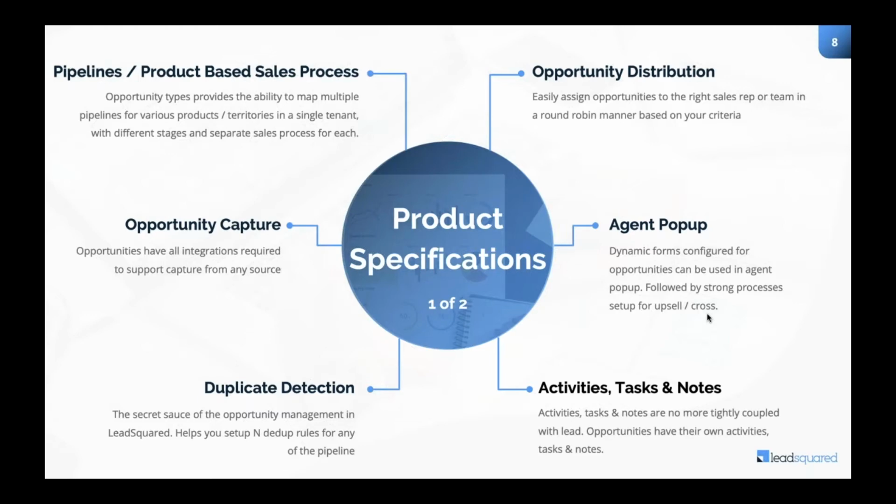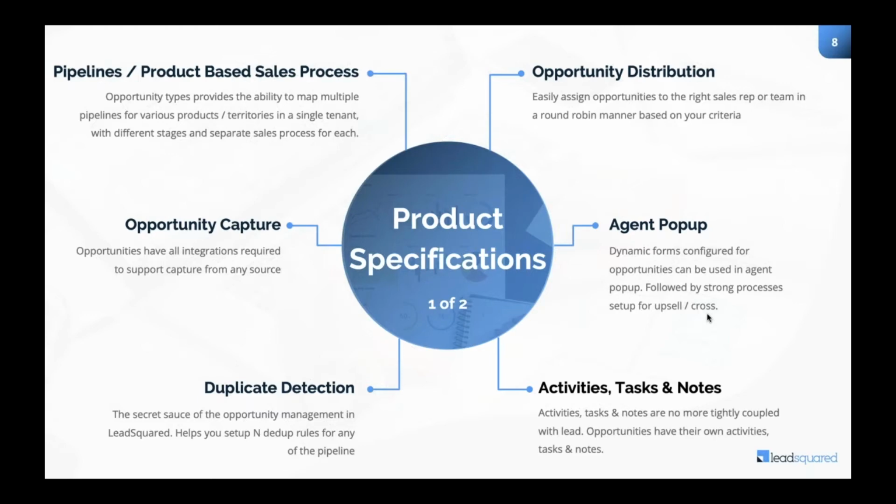In one single account, that is having 12 different types of services, all having different sales processes, different automations, different forms, different fields. So pipelines, you can create n number of pipelines. There is absolutely no restriction. Opportunities can be captured from any and every source. So whether it is social media, your own website, any landing pages, anything, we have the capability to capture opportunity from any source.